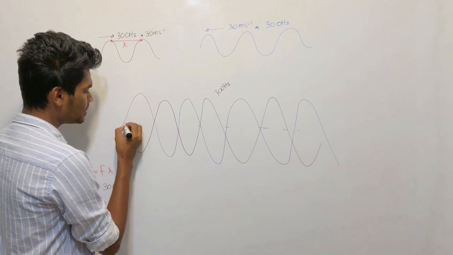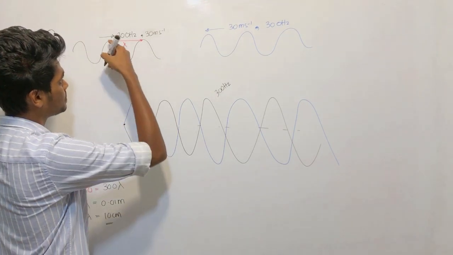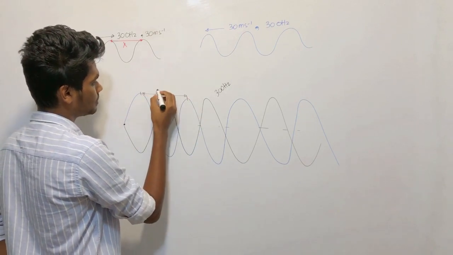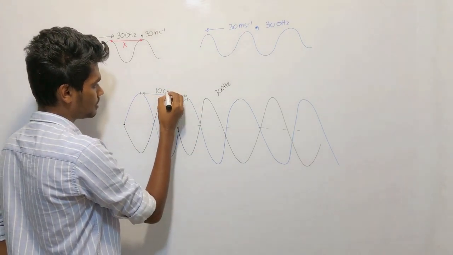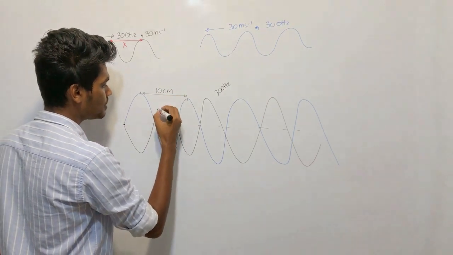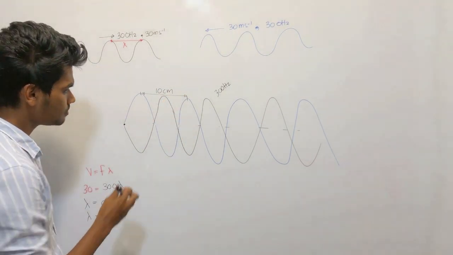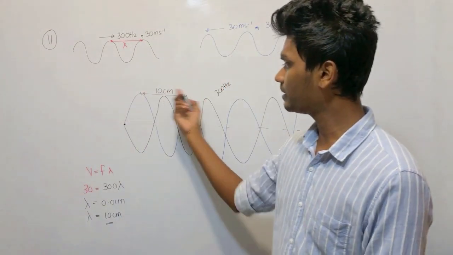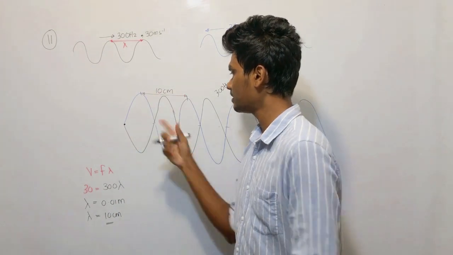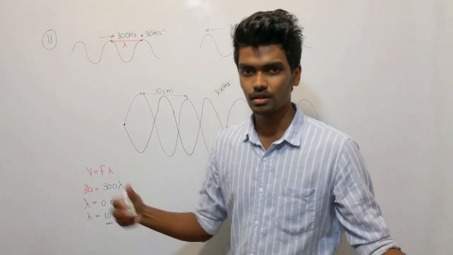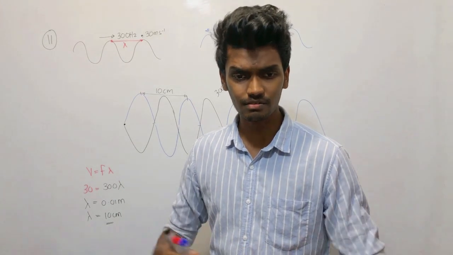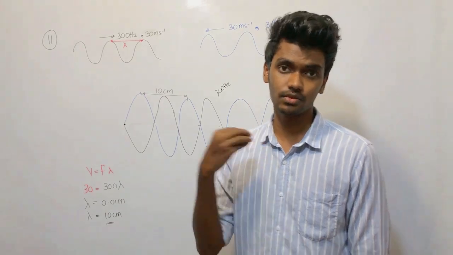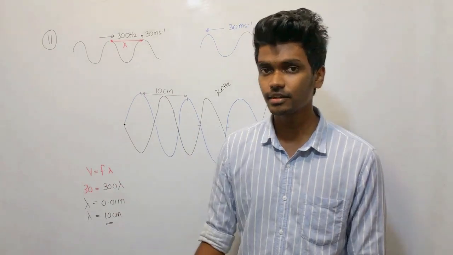Also, if you consider this to this, it will also be 10 centimeters. So what do they ask now? The wavelength is also going to be 10 centimeters. This is a wavelength and this is also a wavelength. What they're asking is the distance between a node and its adjacent antinode.